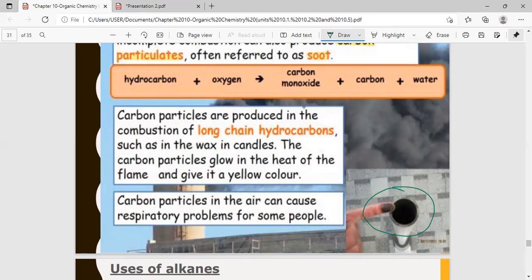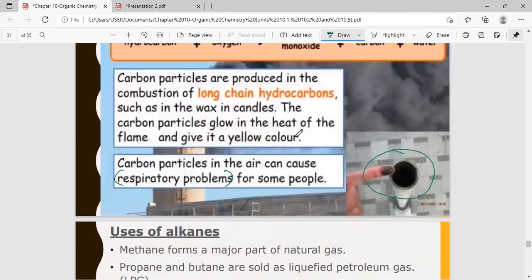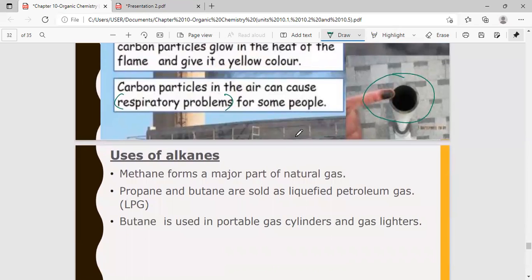Now though carbon particles are not poisonous like carbon monoxide, they're also harmful. They cause respiratory problems for people. So if you live in a polluted area with a lot of soot around you, then it's very unhealthy. Okay, so that's about the combustion part.